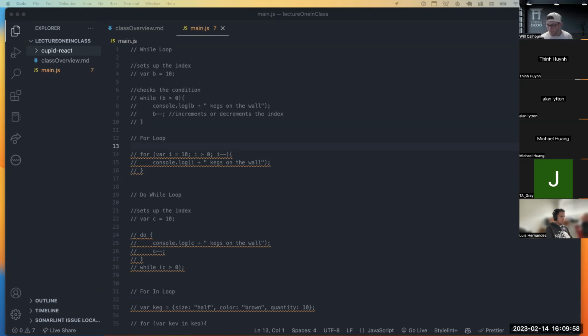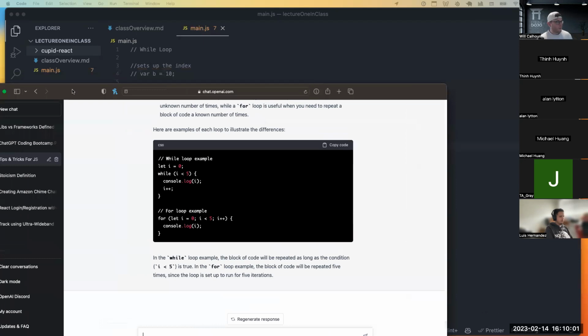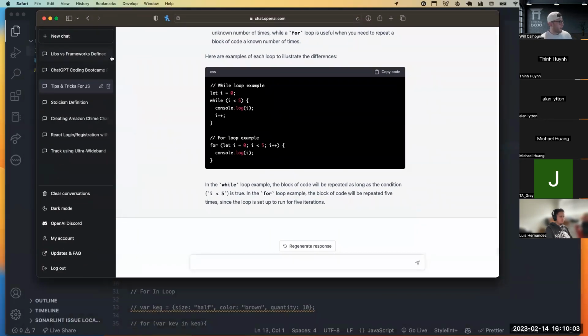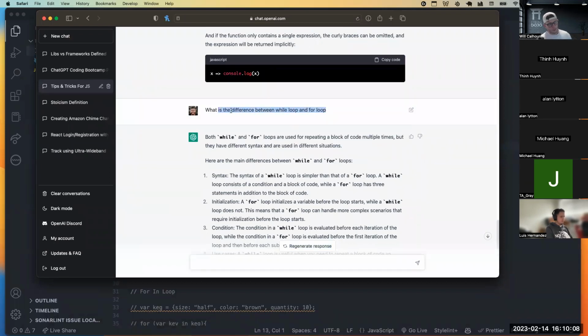Login. There we go. So just from a basic perspective, I asked it, what is the difference between a while loop and a for loop? And they are both, at the heart of it, used if you want to repeat code a couple times. If you want to do the same thing over and over and over again, we're going to use something like a while loop or a for loop. And there's different iterations, different little tools built into it. But if we want to repeat and do something over and over, iterating through is a very common thing.